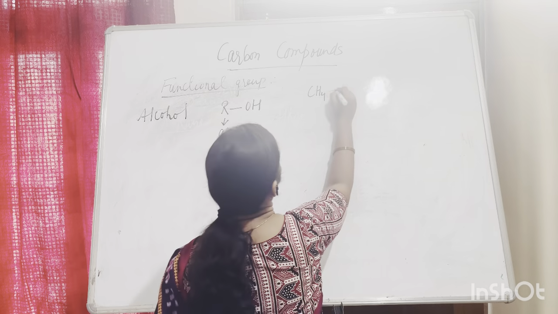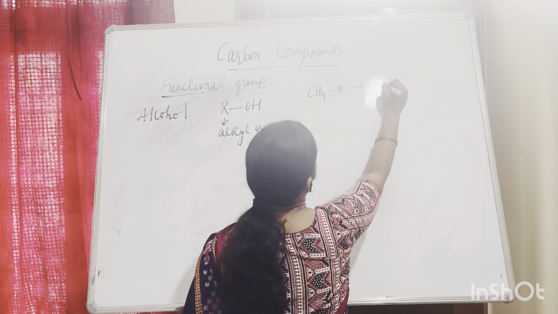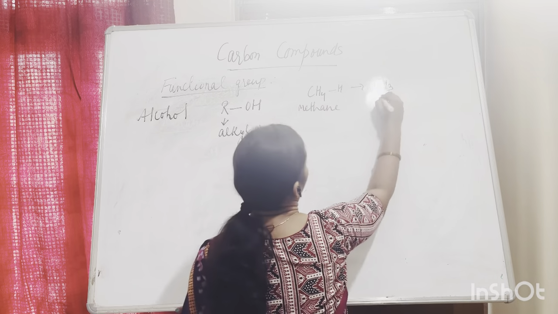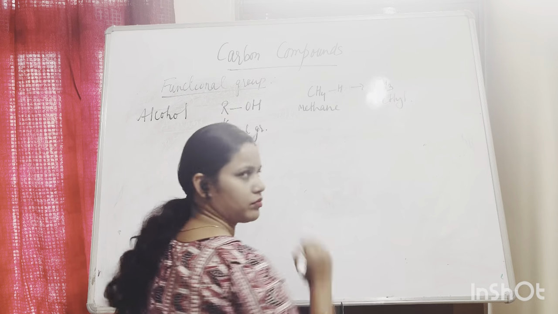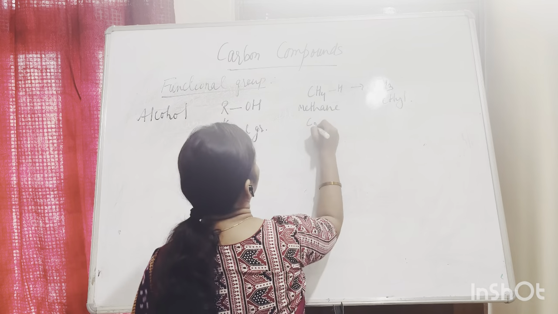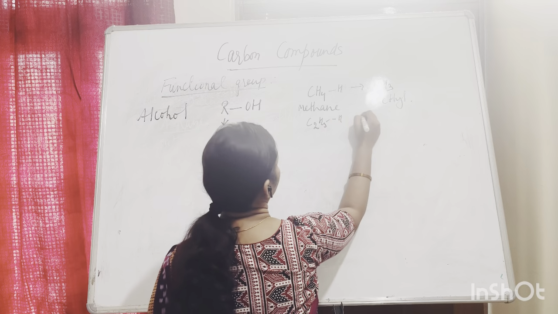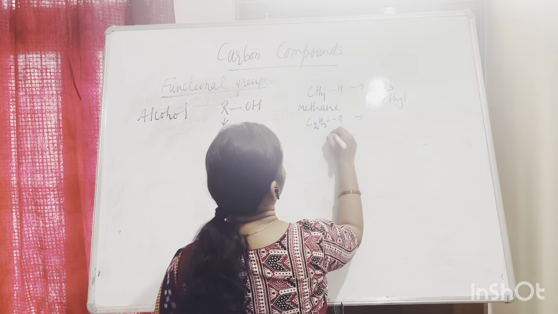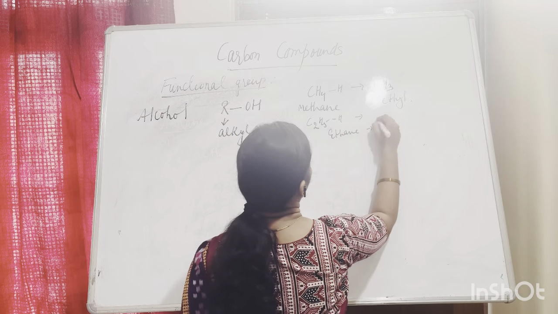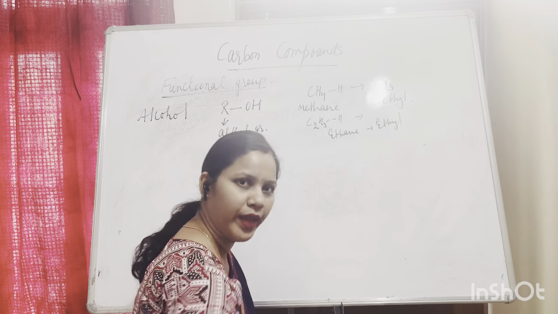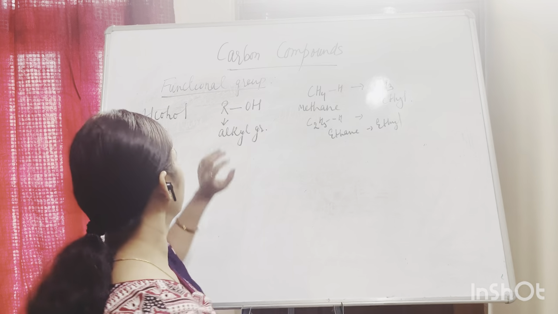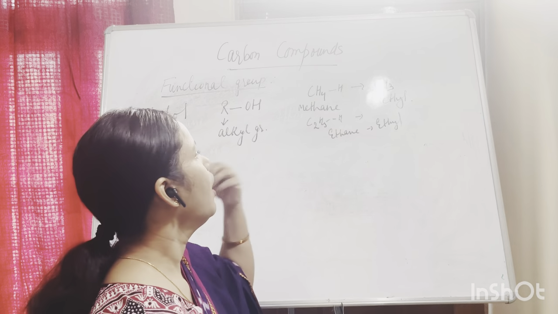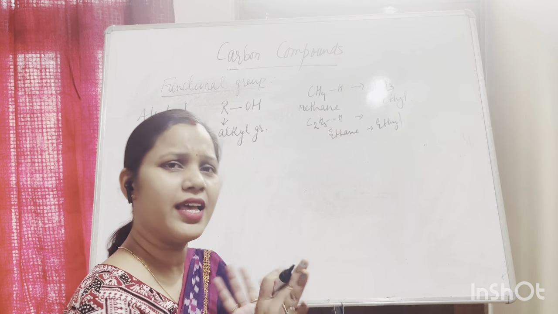If I remove one hydrogen from methane, it will become CH3, methyl. Likewise, ethane with one hydrogen removed, C2H5, becomes ethyl. Propane will become propyl, and so on. So this R can be methyl, ethyl, propyl, butyl, pentyl, hexyl, and so on.